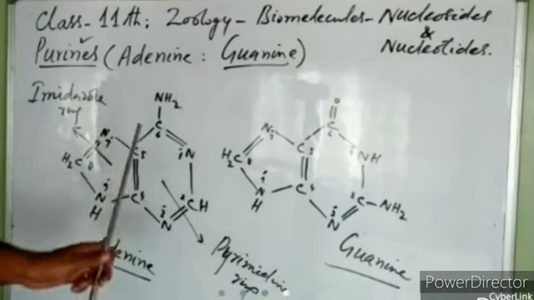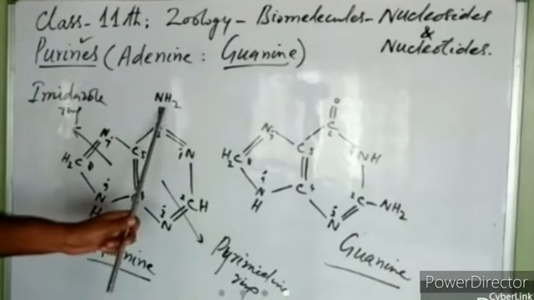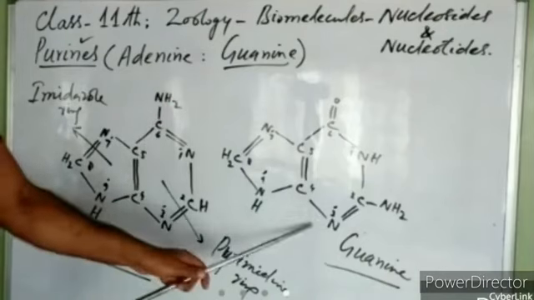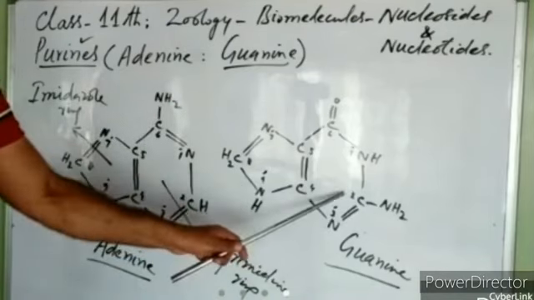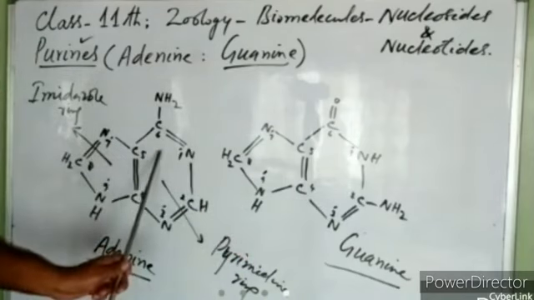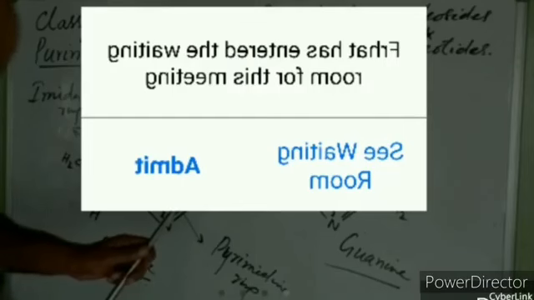You can see this adenine at position 6, it has got an amino group, and guanine has got this amino group at position 2. So we also call this adenine as, we can call it as,